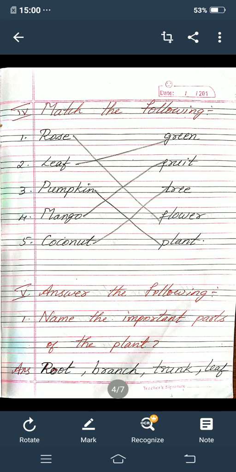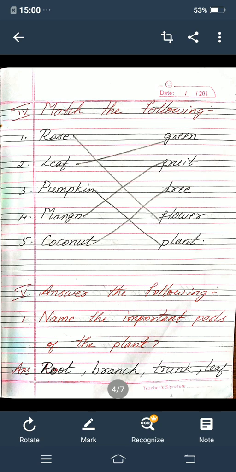So first one rose. So what it is? It is a flower. So in the B side, in the fourth line, flower is there. So for rose and flower, you put one line. Second one, leaf. So a leaf in which color it is? It is green in color, no? So in the B side, in the first line, green is there. So for leaf and green, you put one line.